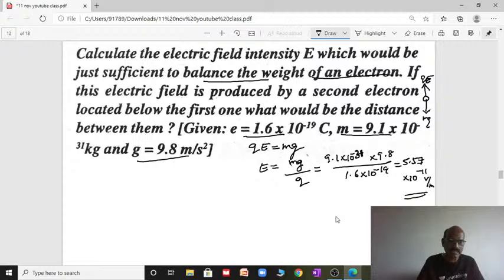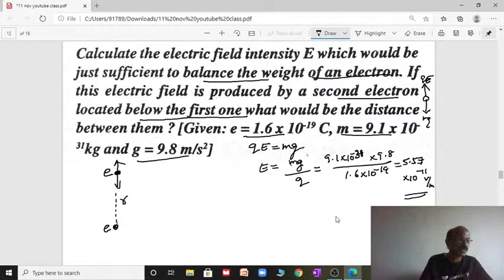Now we got the electric field that balances the charge. Now the second electron is located below the first one. This is the first electron, and on the same line the second electron is located below this. The distance between these two electrons is R. The question they asked is what would be the distance between them.